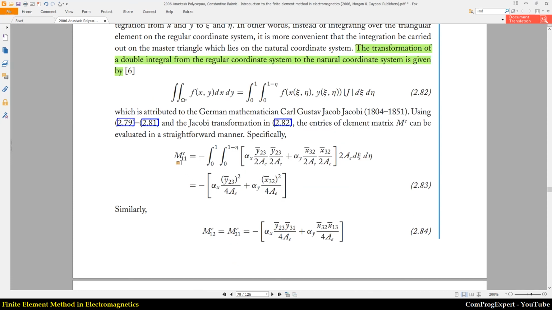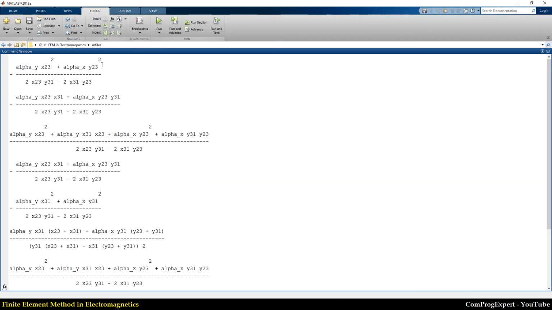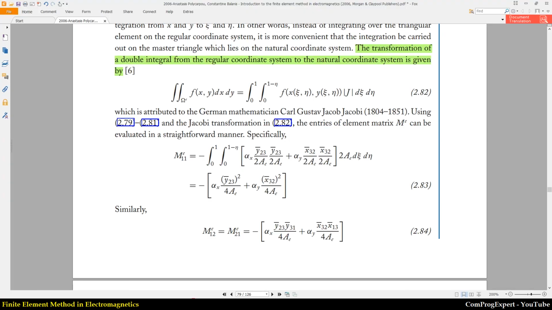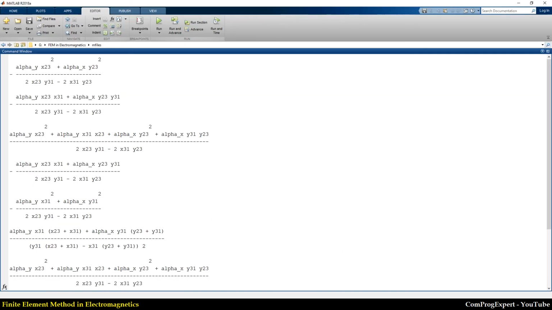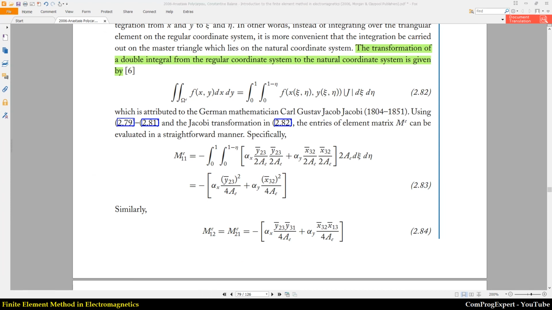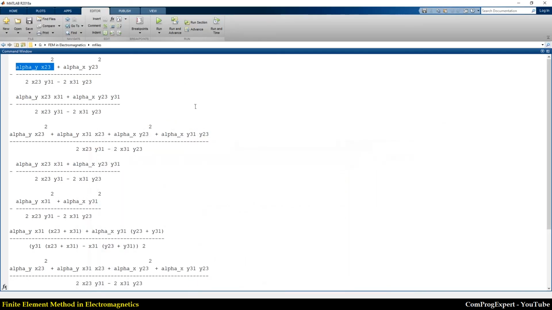For example, M11 is this equation 2.83, and this is M11. X23 squared, Y23 squared, alpha Y, alpha X. This is alpha X, Y23 squared, this term, and this is this term, right? And so on. So you can calculate other terms.